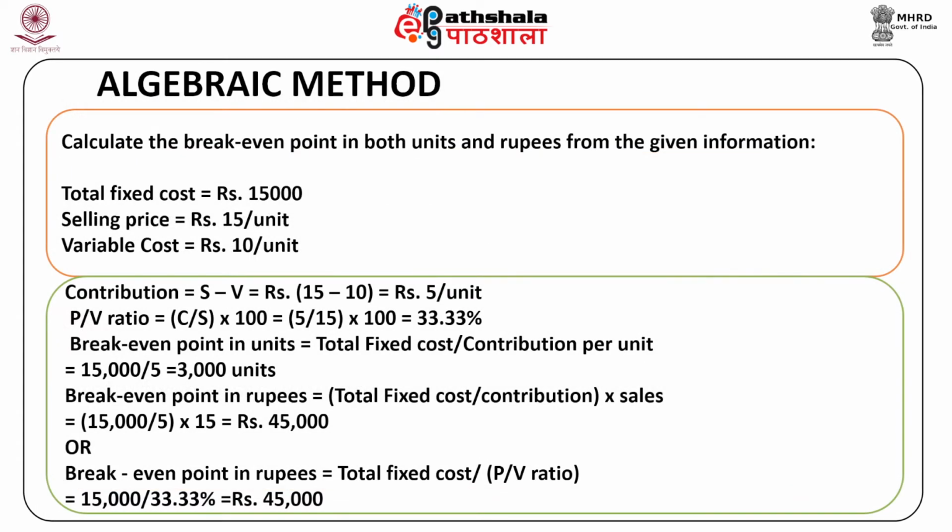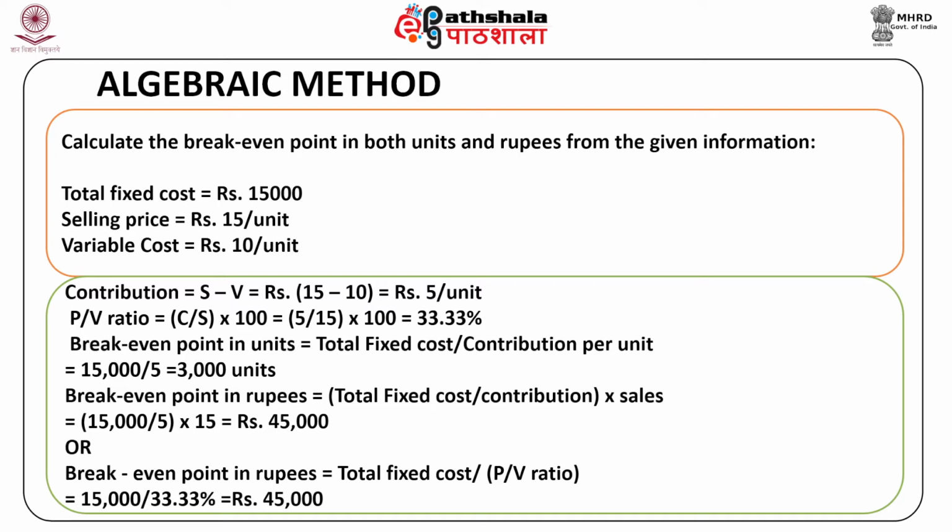Now we can look at one example. Calculate the break-even point in both units and rupees from this given information. Total fixed cost is equal to rupees 15,000, selling price is equal to rupees 15 per unit, variable cost is equal to rupees 10 per unit. The solution to this problem: contribution is equal to S minus V, that is rupees 15 minus 10, which is equal to rupees 5 per unit. The PV ratio is equal to C upon S multiplied by 100, that is 5 upon 15 multiplied by 100, which is equal to 33.33%.